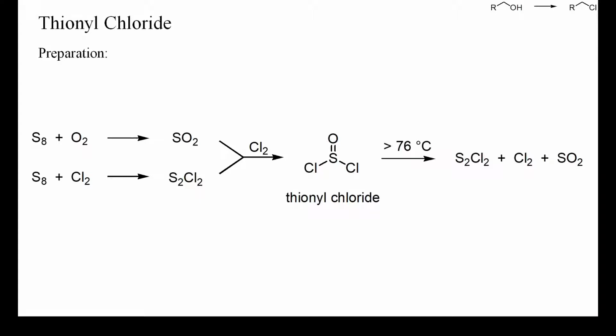One process consists in the gas phase chlorination of mixtures of sulfur dioxide and sulfur monochloride, but sulfur trioxide or sulfur dichloride can also be used as starting materials. Thionyl chloride is not very stable and decomposes slowly at reflux temperature into sulfur monochloride, chlorine, and sulfur dioxide.